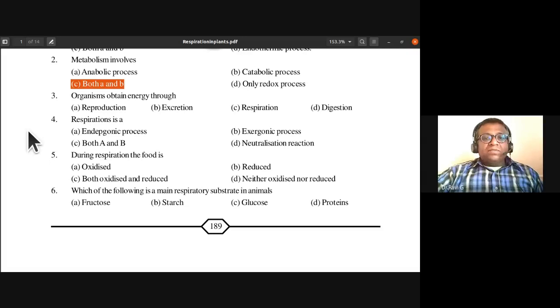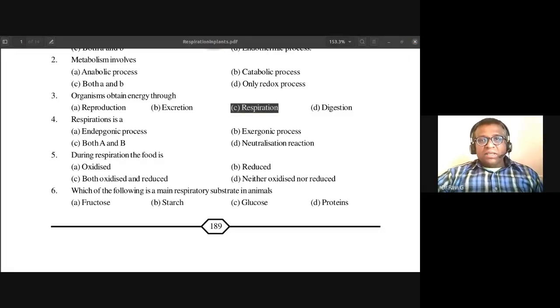So organisms obtain energy through. How do the organisms obtain energy through? Reproduction, excretion, respiration, digestion. So the answer is respiration. So the organisms obtain energy through respiration. During the respiration process, the food is broken down to release energy.